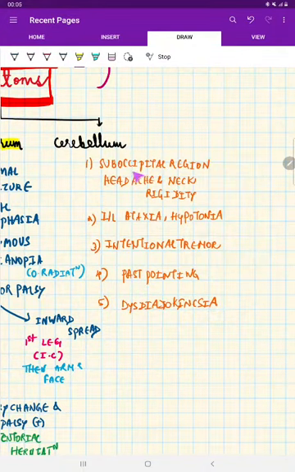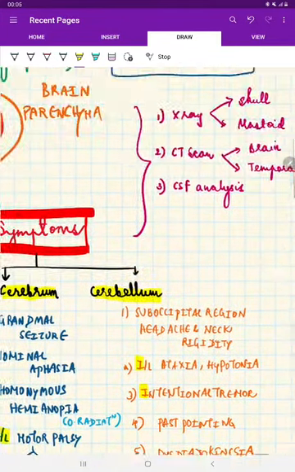So pain will be mostly in the suboccipital region, and there will be associated neck rigidity. Remember, the cerebellar fibers are never crossing. Because of that, there is ipsilateral ataxia, ipsilateral hypotonia, and weakness of muscles. There will be intentional tremor. Remember, everything is ipsilateral. So intentional tremor, past pointing and dysdiadochokinesia. These are all symptoms related to the cerebellum.